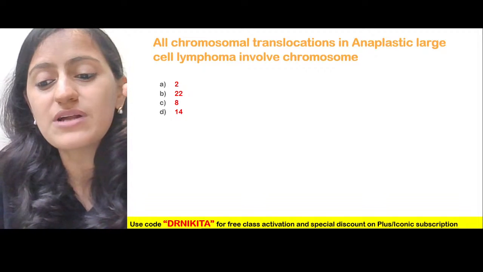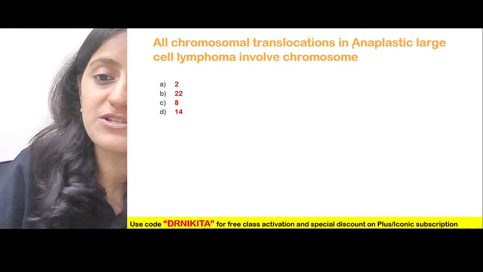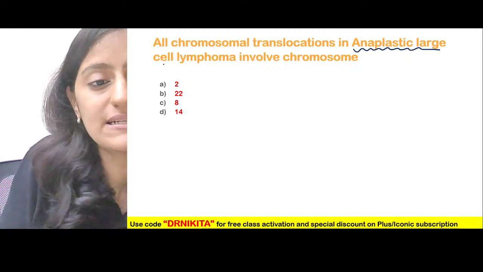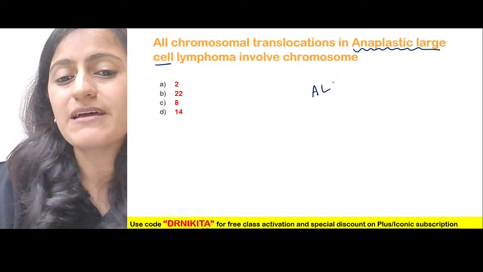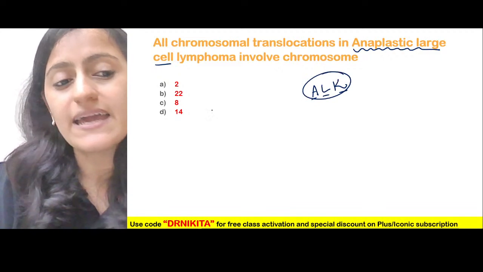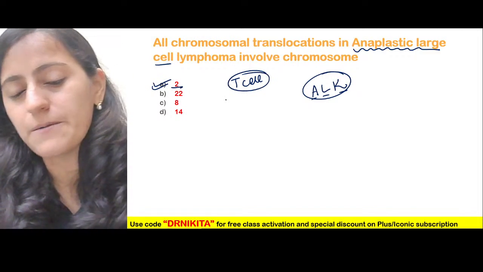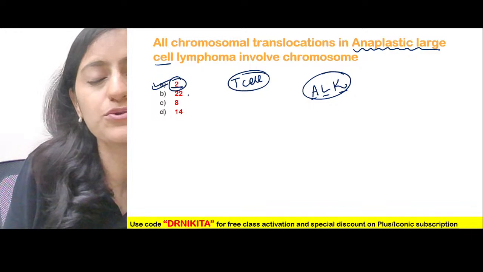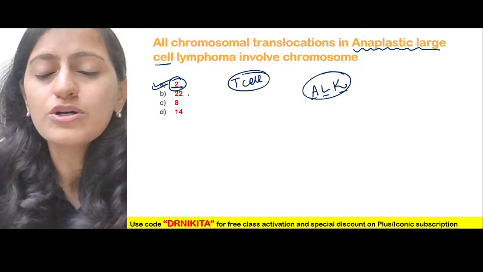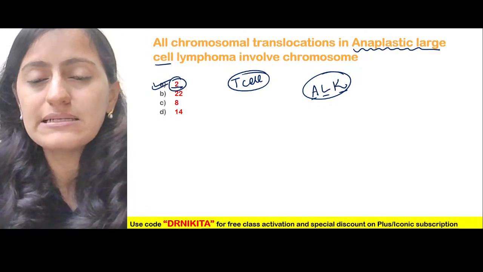Which of the following chromosomal translocations is seen in anaplastic large cell lymphoma? Basically the ALK one is chromosome 2. It is a T cell lymphoma. It is chromosome number 2 for anaplastic large cell lymphoma.